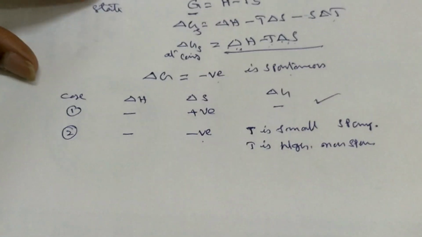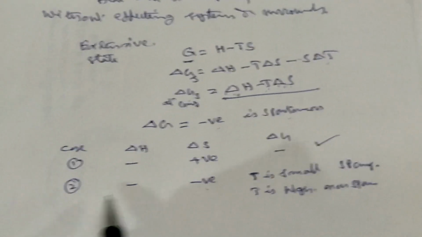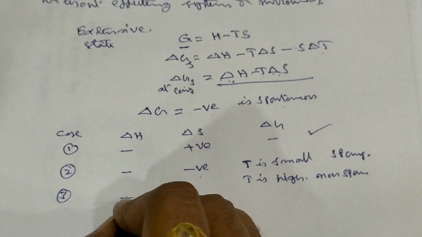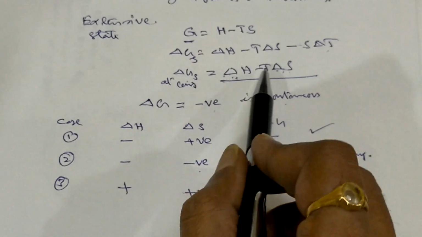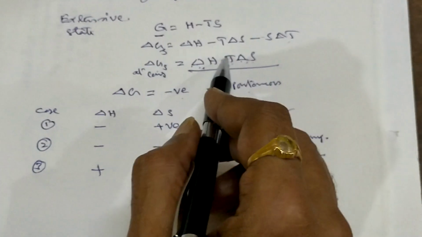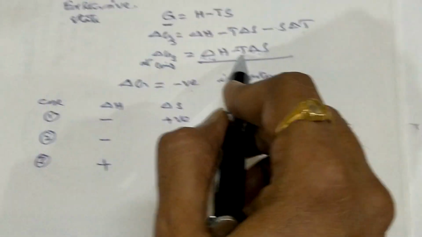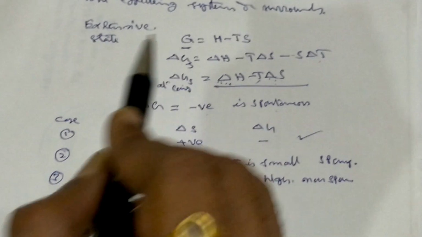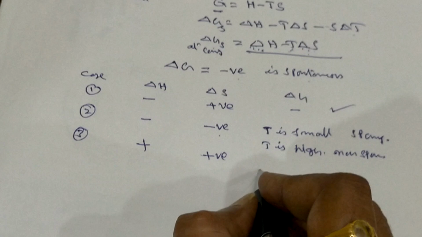I think you understand. Similarly, take all the other varieties. Delta H negative, both positive. You take another case: this is positive, this is positive. That means delta H is positive and delta S is positive. In this case, T delta S should be more than delta H. Then it will be spontaneous even if both are positive.